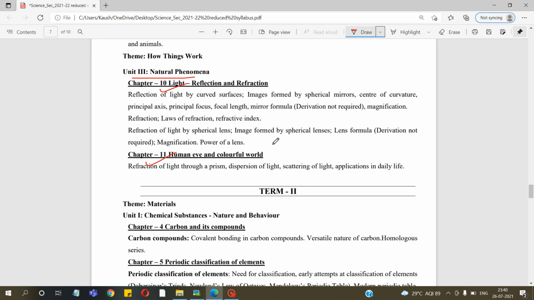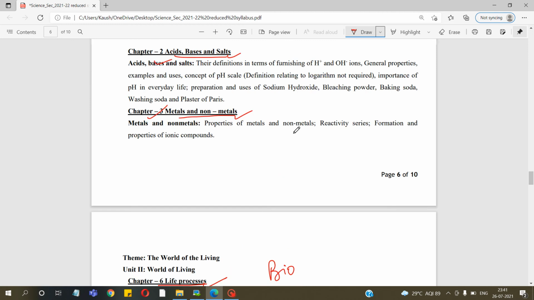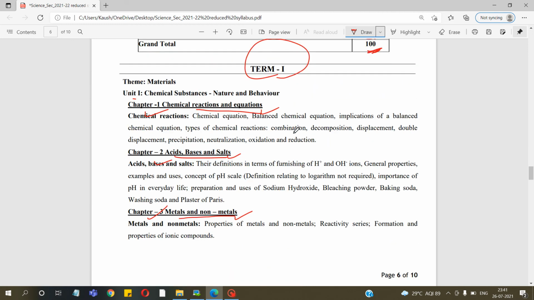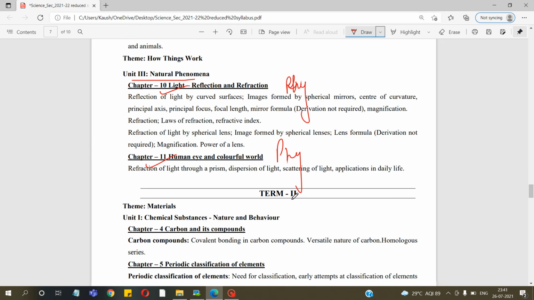So these two chapters will be there from physics, light reflection and refraction, and human eye and colorful world. Life processes is from biology, that is a lengthy chapter, a bit long chapter. And 3 chapters from chemistry. So this is 3 from chemistry, 1 from biology and 2 from physics in term 1.